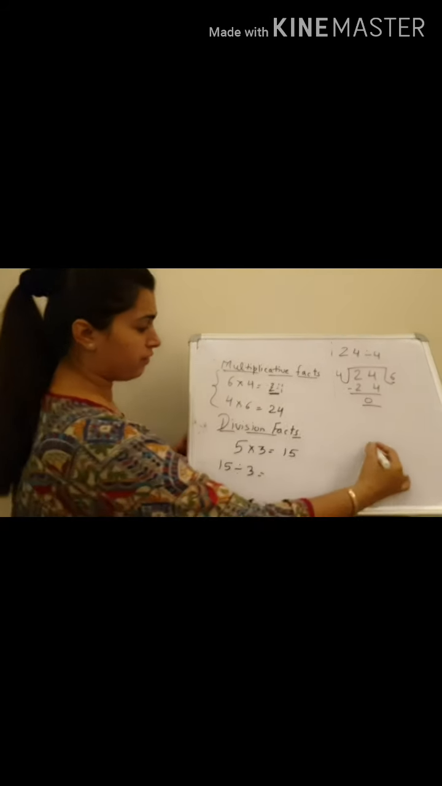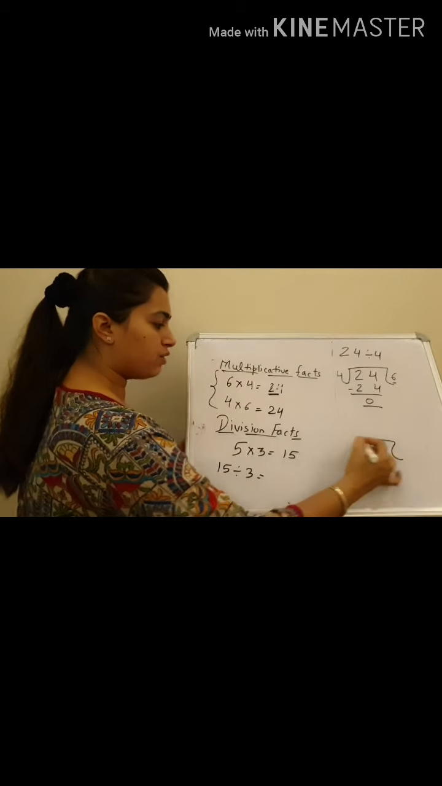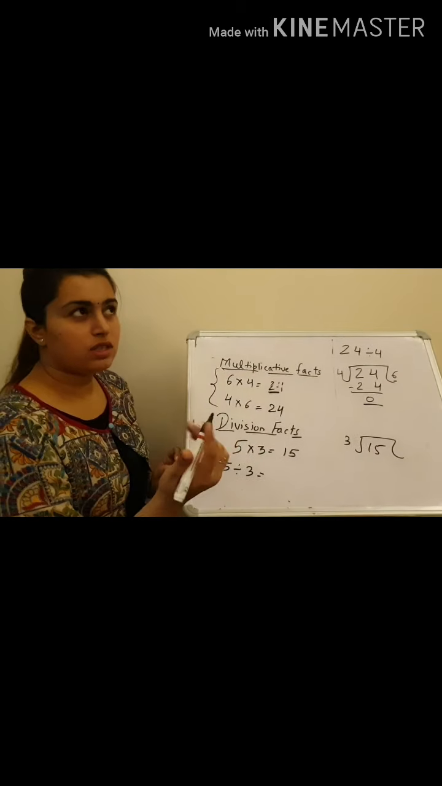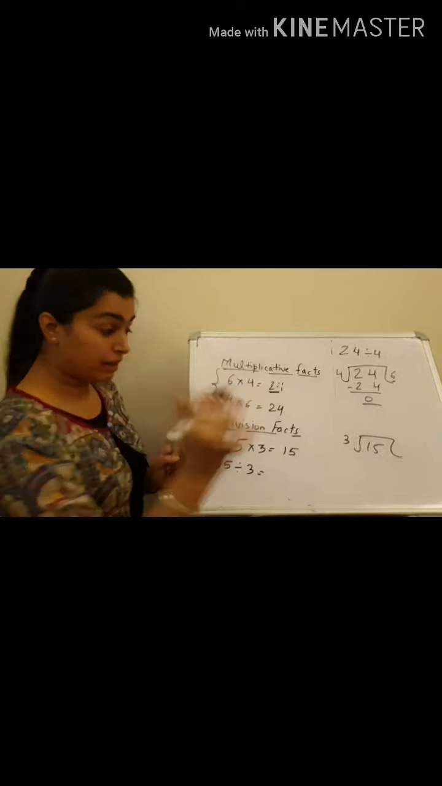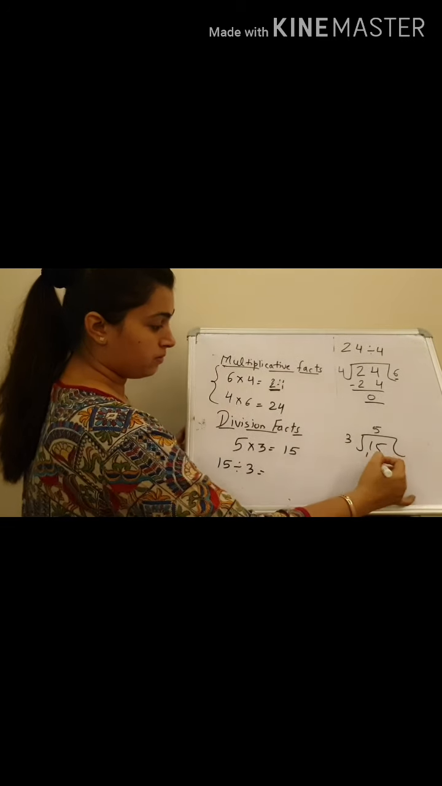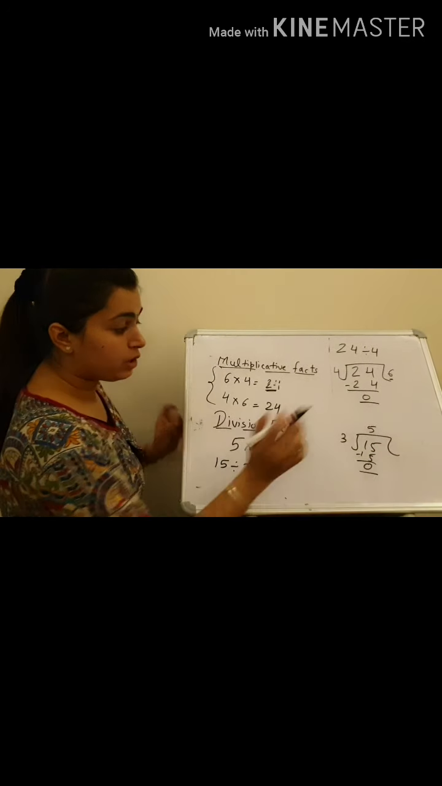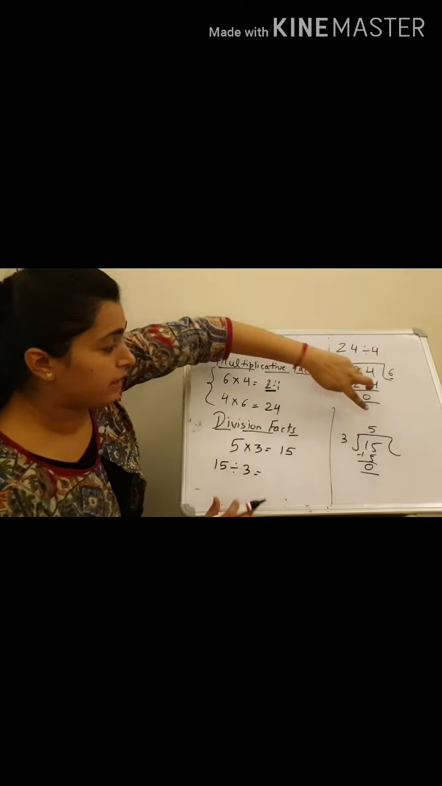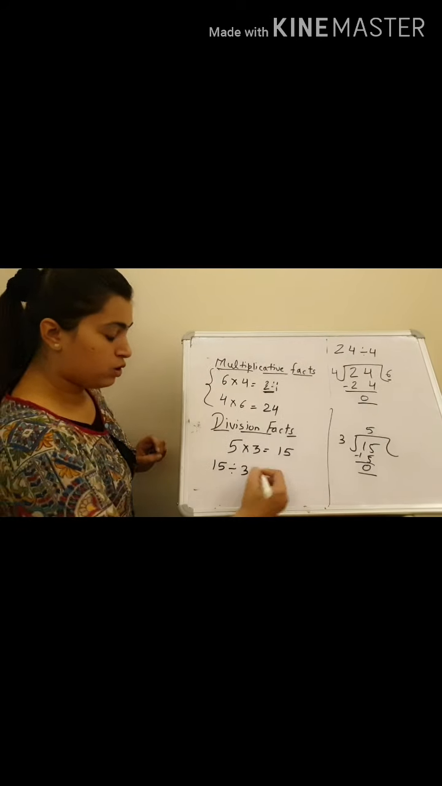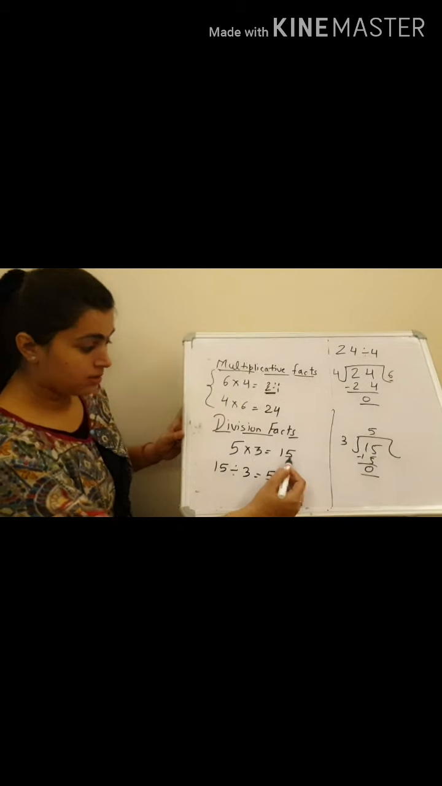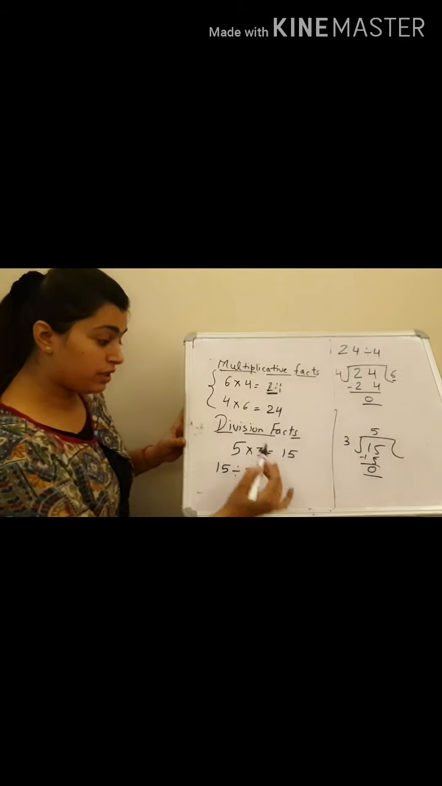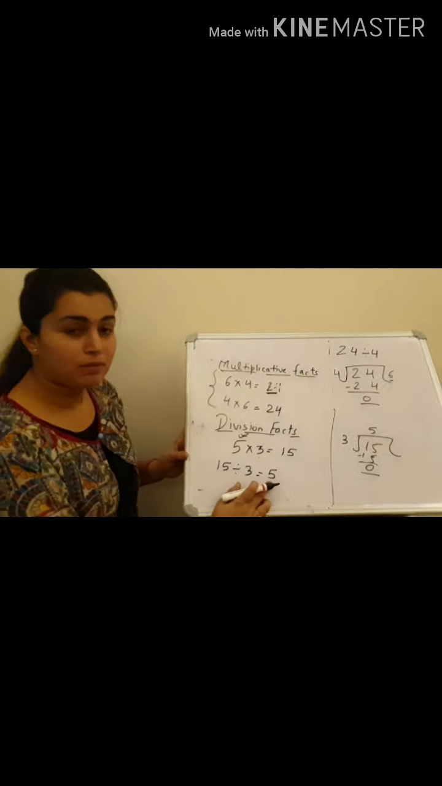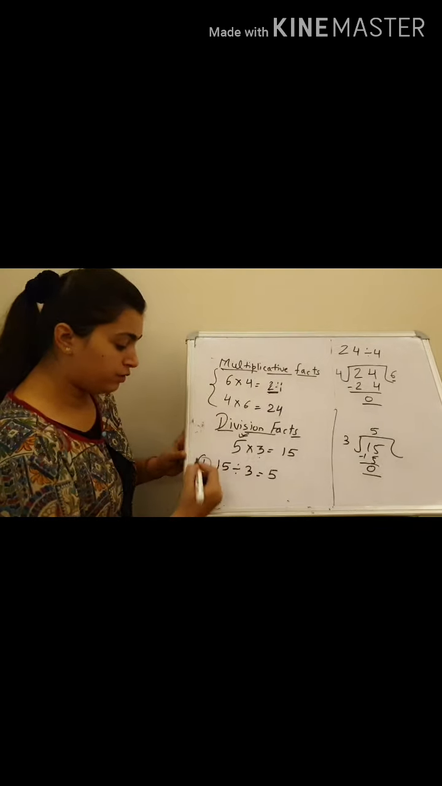You can do it in the rough. 15 divided by 3. 3 1s are 3, 3 2s are 6, 3 3s are 9, 3 4s are 12, 3 5s are 15. And you are getting a quotient. What quotient are you getting? 5. So when you divide this by this, you should get quotient 5. I am getting 5 only. Okay. This is the first division fact.